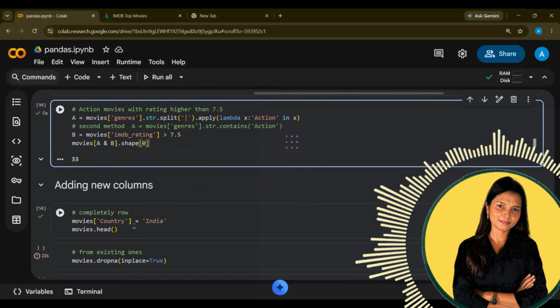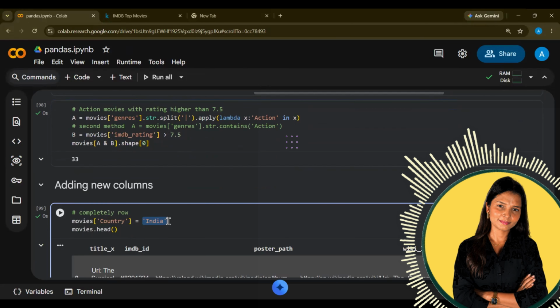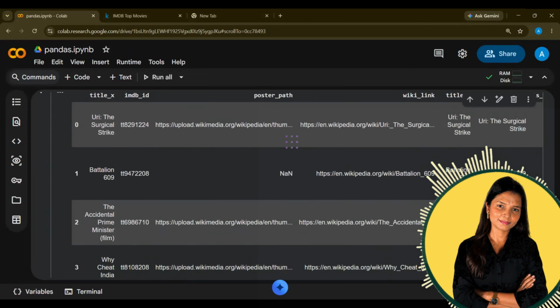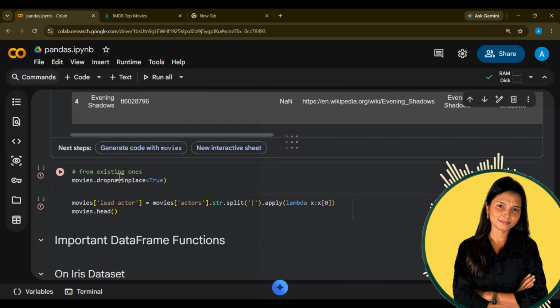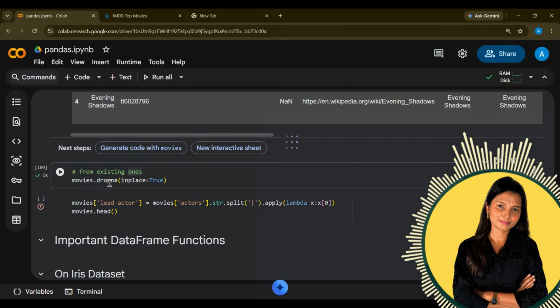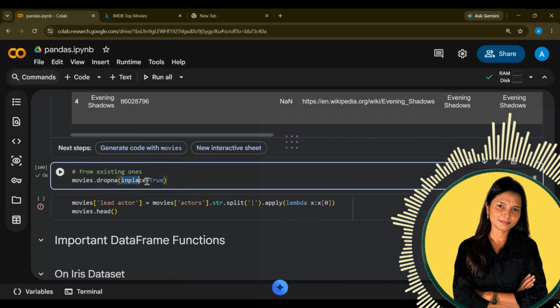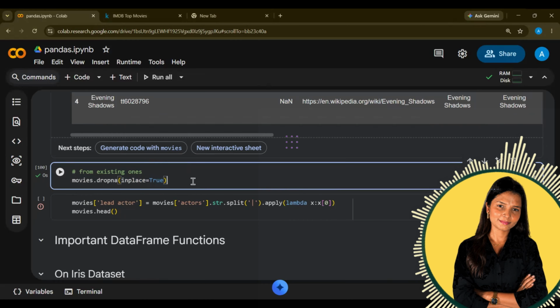If I want to add a new column, I can add it. So let's say I want to add movie country as a column. Okay. And then if I wanted to drop the existing ones, movies dropna. If there are any NA values, I wanted to drop them and I wanted to make the changes in the actual data. That is why inplace is equal to True.